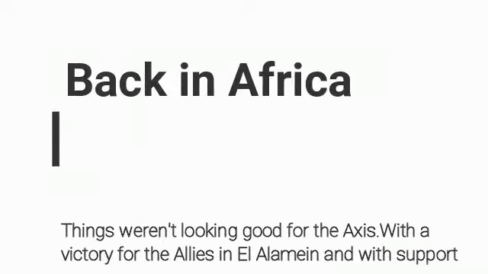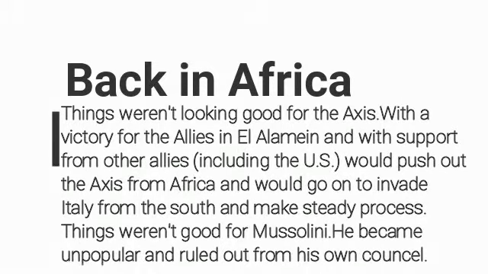Back in Africa. Things were looking good for the Axis, but then came the victory for the Allies in El Alamein, and with support from other allies including the US, they would push the Axis out of Africa and go on to invade Italy from the south and make steady progress. Things were looking bad for Mussolini. He became unpopular and was removed by his own council.